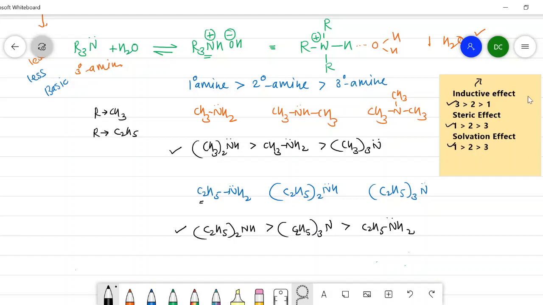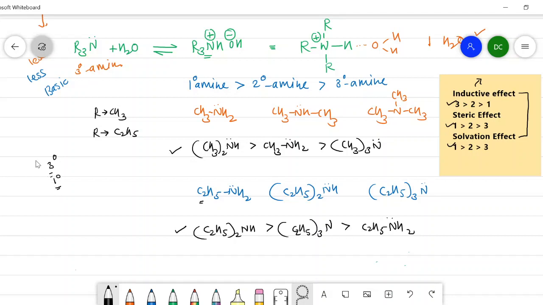Now, if we compare the inductive effect and the solvation effect, then the order is reversed. Or if we compare the inductive effect and steric effect, the order is reversed. So, in one case, a tertiary amine is more basic, and in another case, a primary amine is more basic.